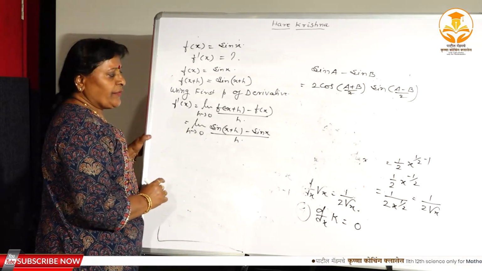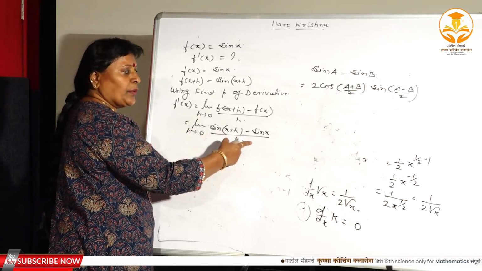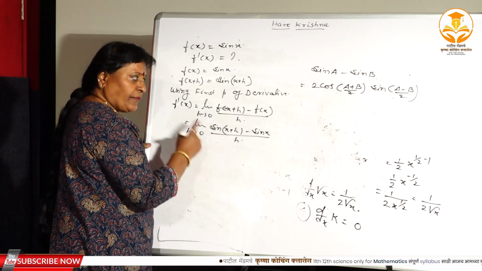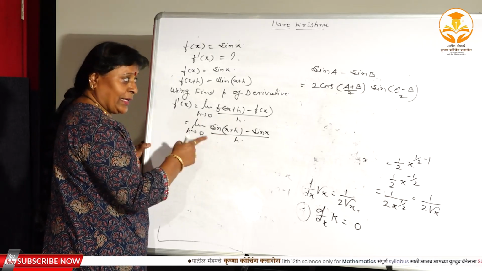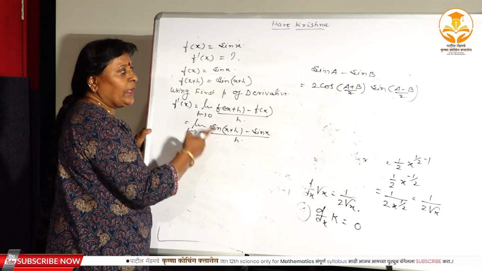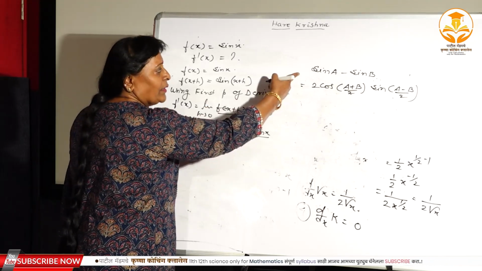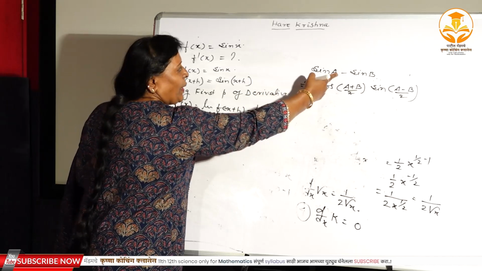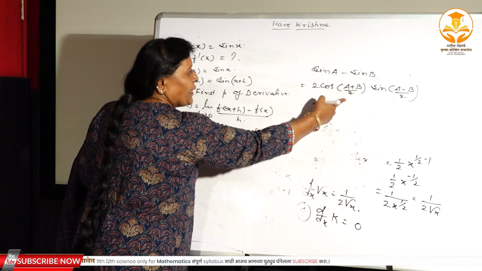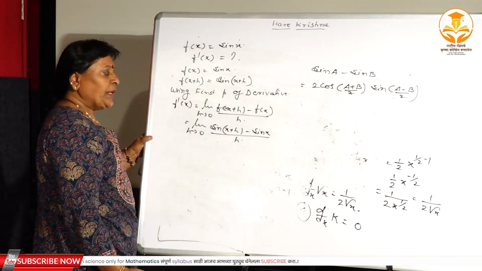इथे पुढे जर प्रोसीड व्हायचं असेल, then you have to apply the formula, because that is the formula of a limit of the trigonometric function, you can't directly apply. तुम्ही हा फॉर्म्युला जो शिकवलेला मी तो डायरेक्ट अप्लाय करू शकत नाही. Therefore here you have to apply the factorization formula sin a minus sin b. So what is sin a minus sin b? 2 cos a plus b divided by 2 sin a minus b divided by 2.